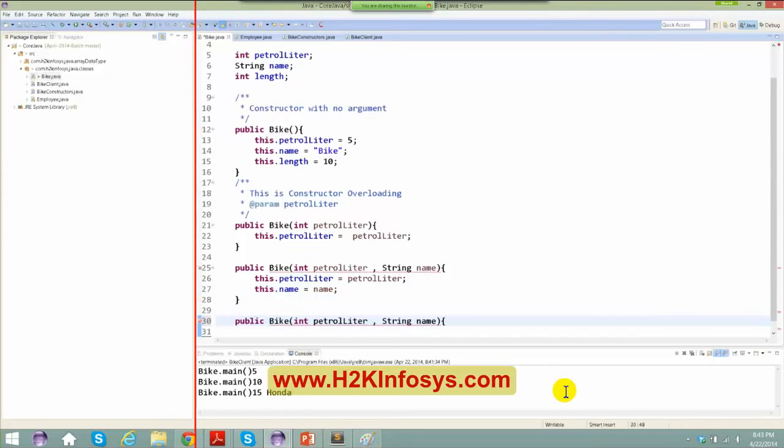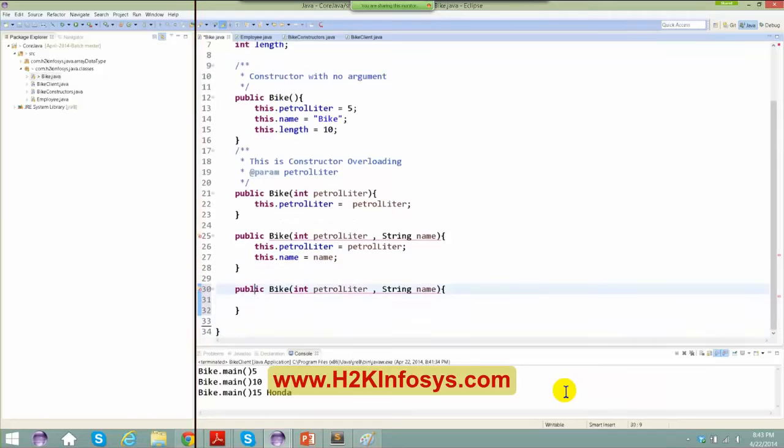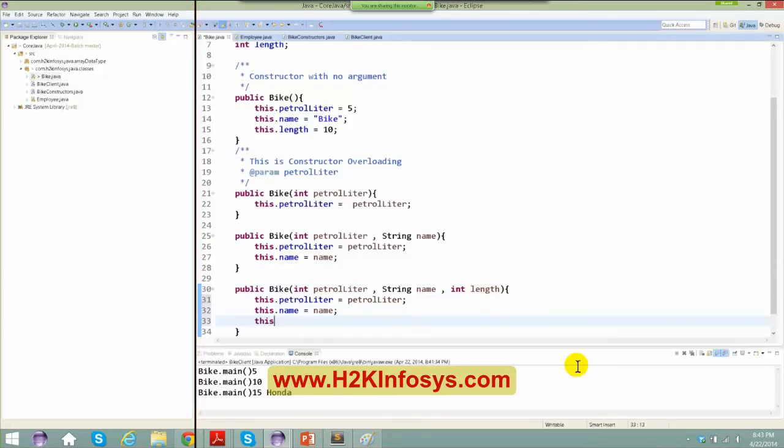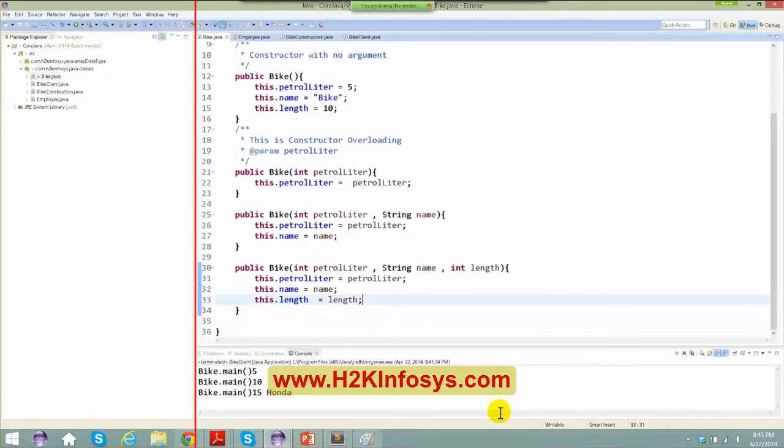I love copy and paste actually. All right. Now, as you know here, if you have the same signature, it basically gives you a compile time error. Okay. Now here I'm just going to say integer length. Okay. Now here the same thing. And this dot, what is this? This dot length equals length. So pretty much simple, the same thing.